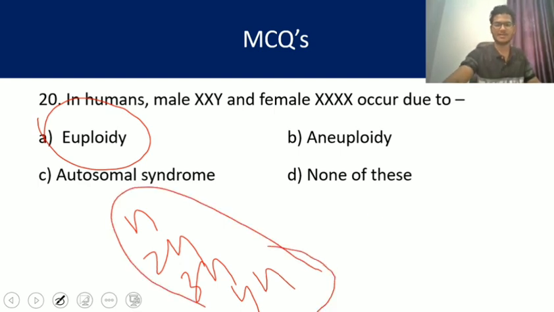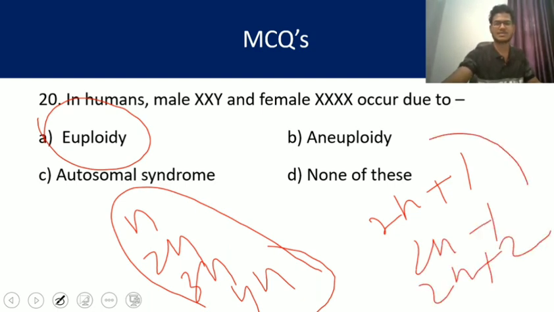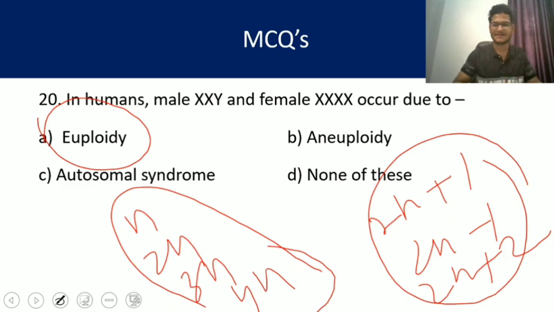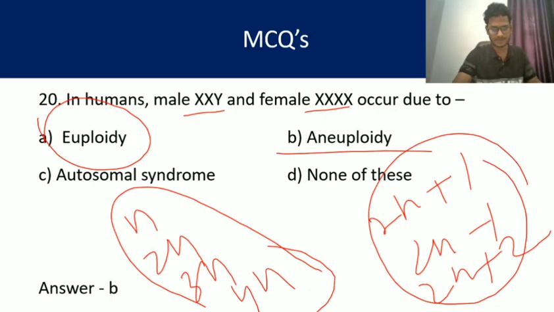But aneuploidy is 2n plus 1, 2n minus 1, 2n plus 2, this type of thing. Here additional sex chromosomes are there, so 2n plus 1 or 2n plus 2 are under aneuploidy. So the answer is B, aneuploidy.